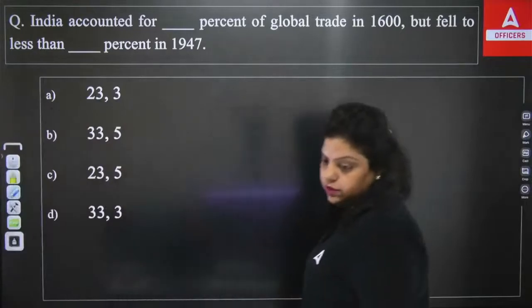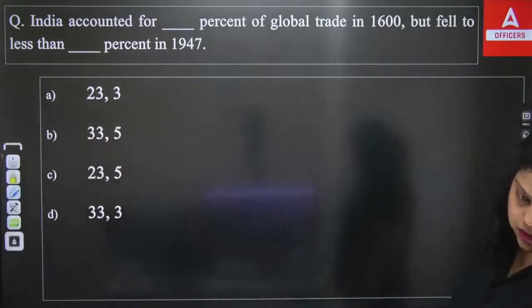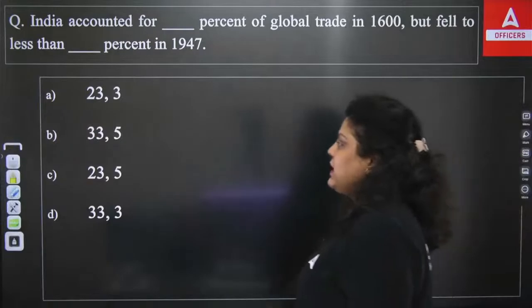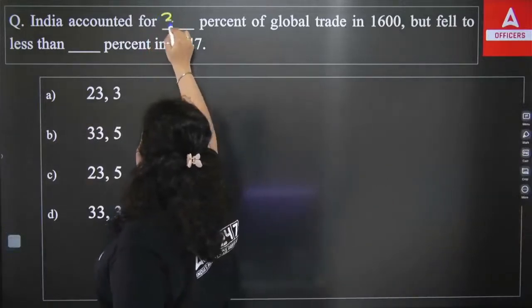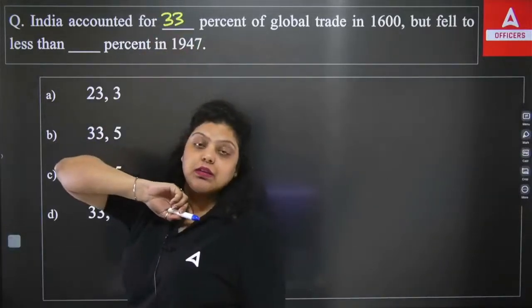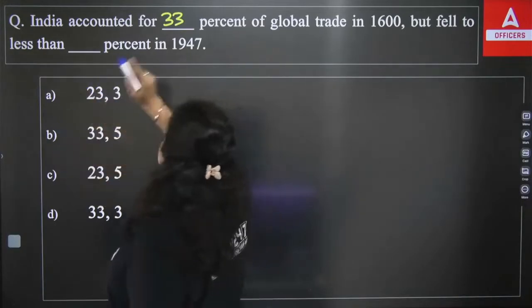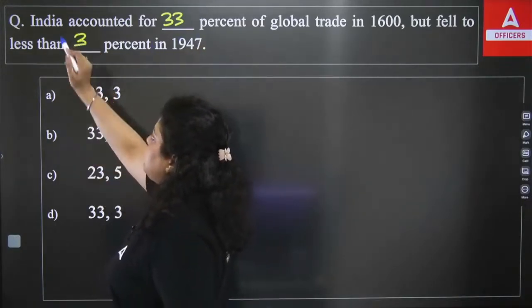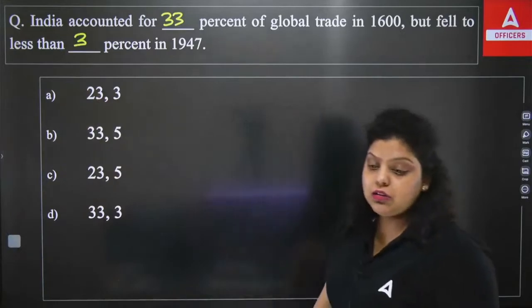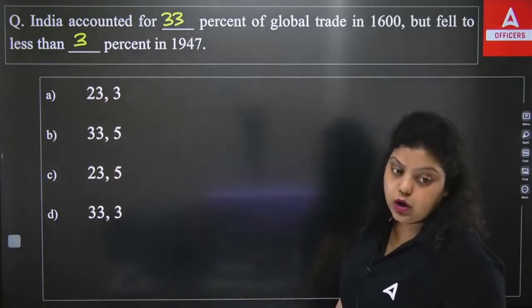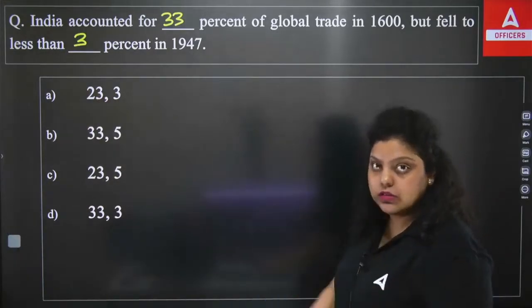23.3, 33.5, 23.5 or 33.5. So the right answer here is actually that at the time of 1600, India contributed 33% of the global trade. And at the time of independence, we only remained at 3% of the global trade. Now you can see how big a difference it is.